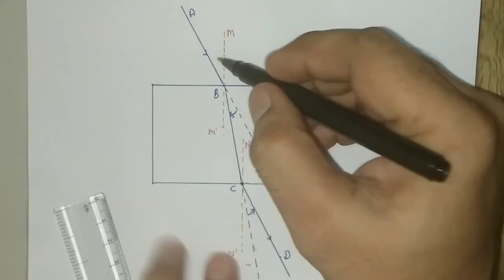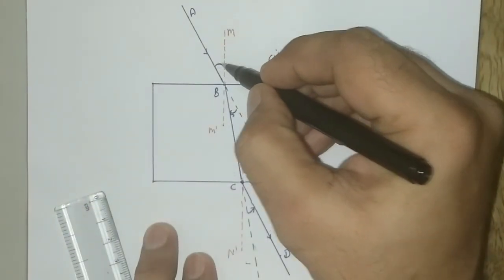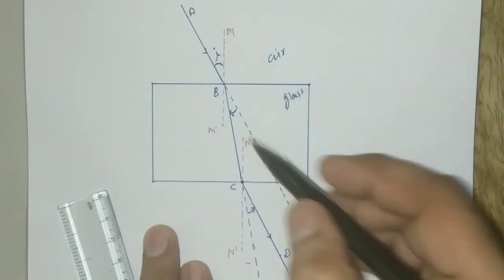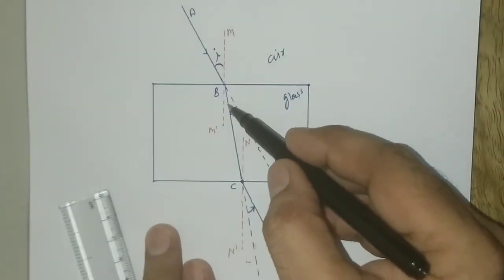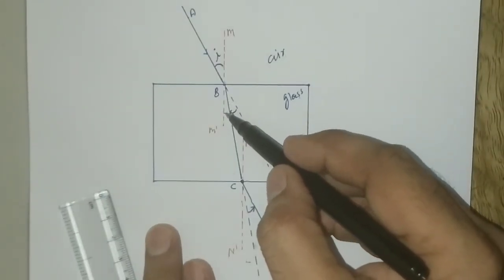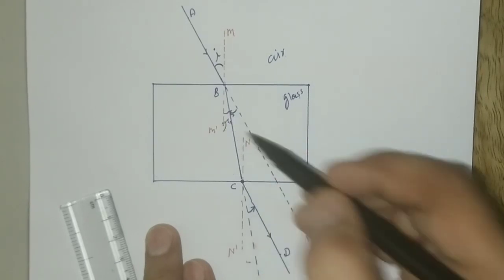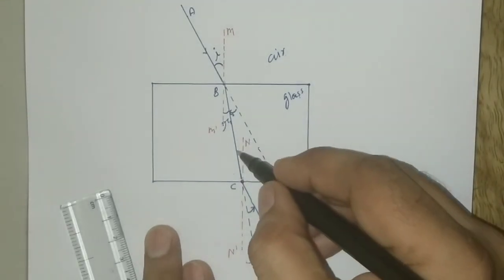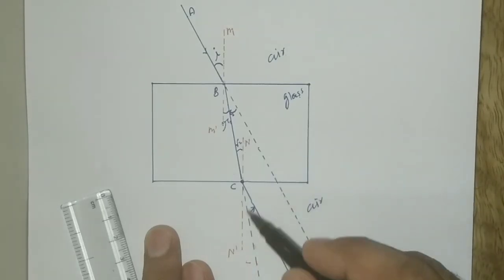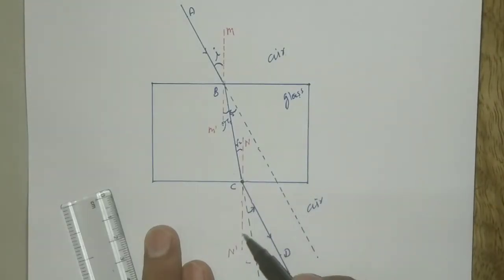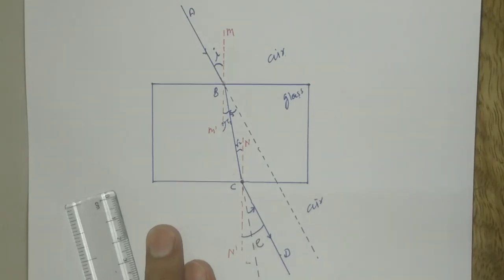So the angle between AB and this normal is called the angle of incidence. Now the angle between the refracted ray and the normal, that is the red line and blue line, this is the angle R1. Now this angle is called R2, or this is the normal and this is the emergent ray. So this angle is called the angle of emergence.